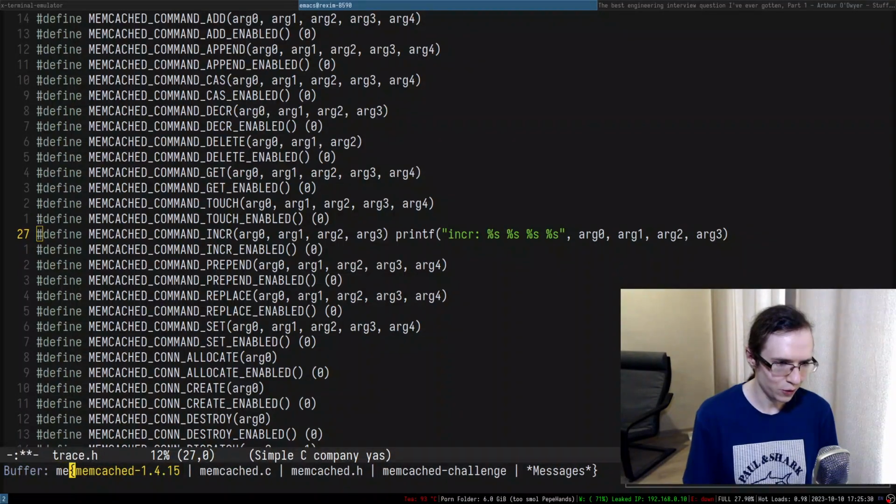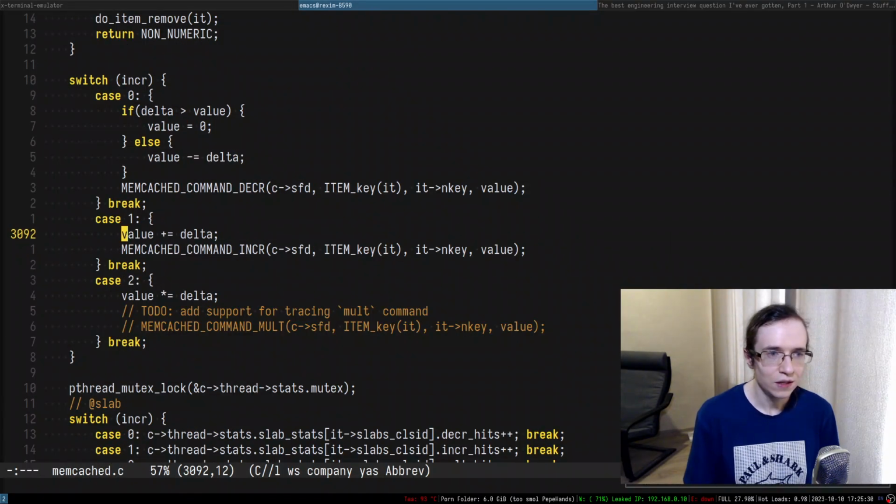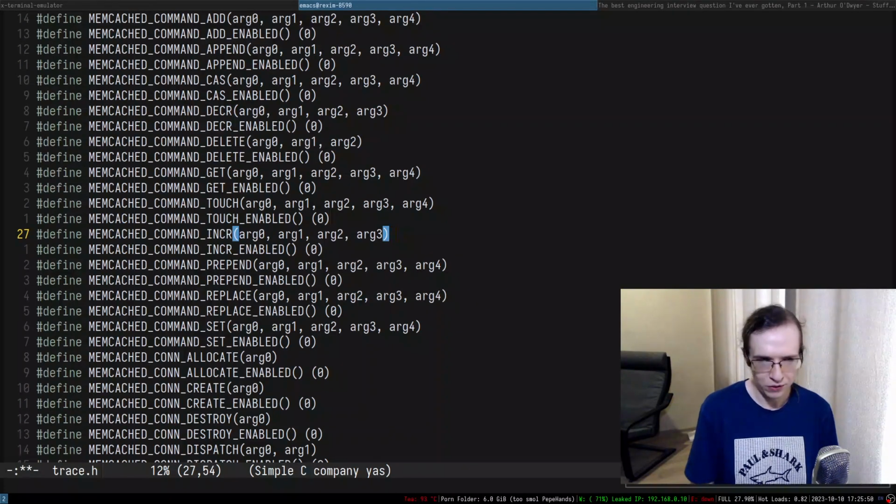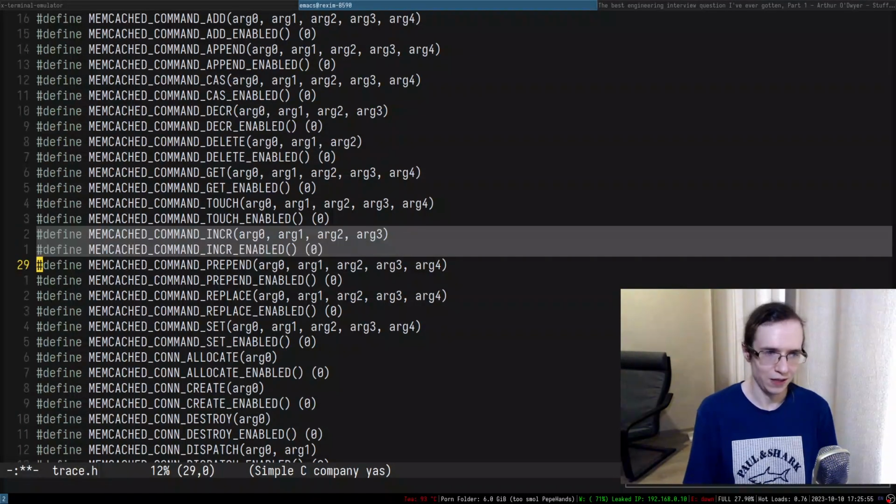Because if we take a look at the memcached C, right, so we have items. I'm not even sure, it's kind of difficult to see what the types of argument 0, argument 1, argument 2, argument 3 are, so it will greatly depend, right? So what kind of stuff we have to put in here. So I think this is how you're supposed to use that, right? And it's needed primarily for debugging purposes, right? Just to trace different kinds of commands, right?